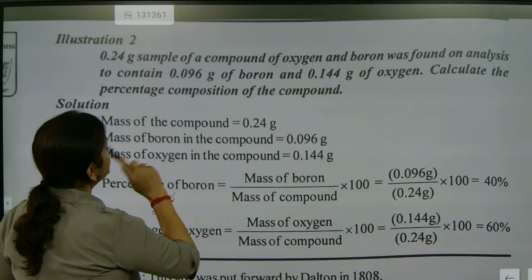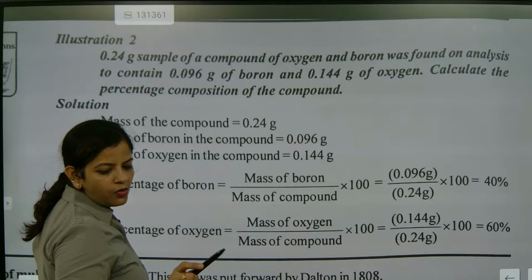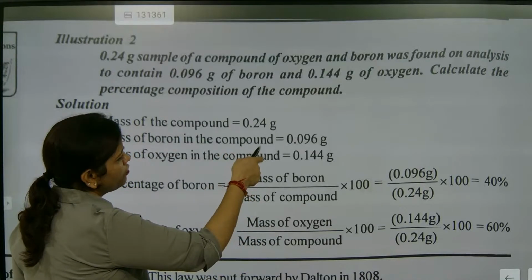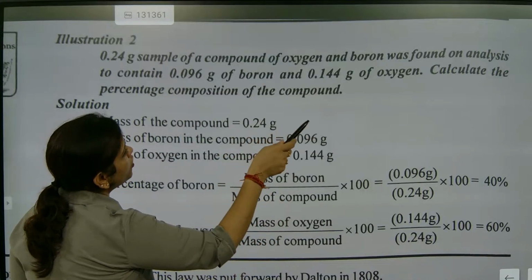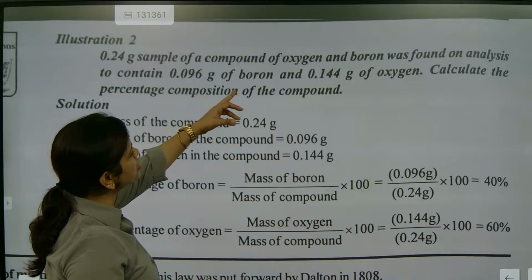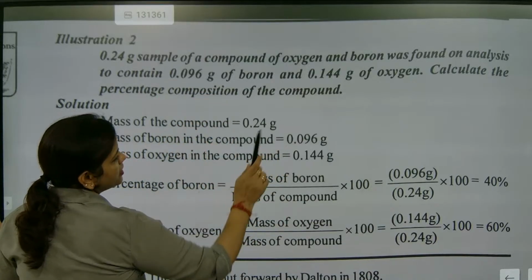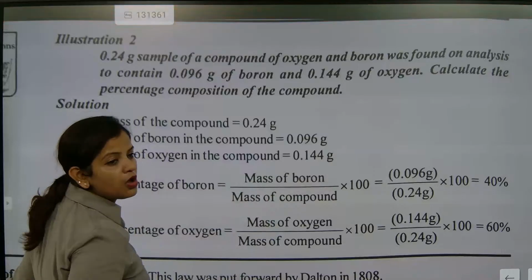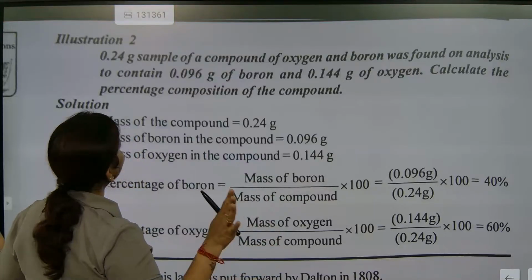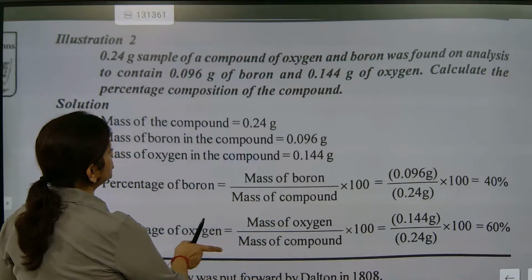Oxygen and boron both combined. On analysis it contains this much gram of boron and this much gram of oxygen. Now they're telling us to calculate the percentage composition of the compound.